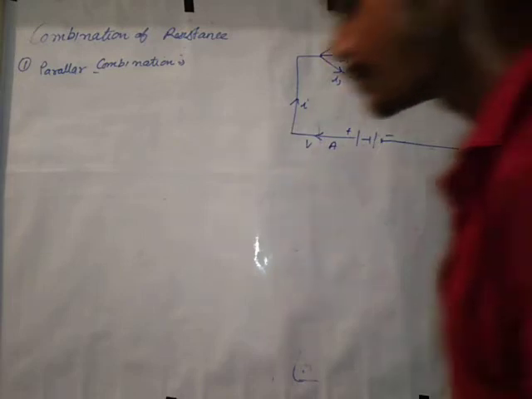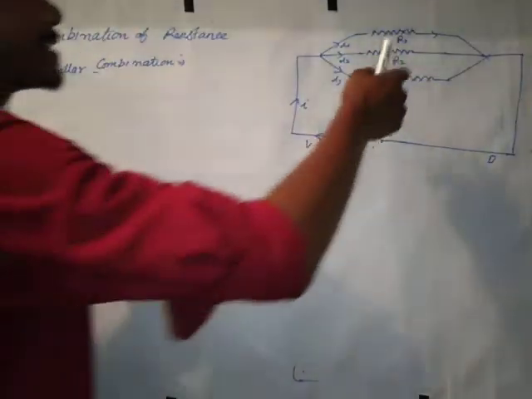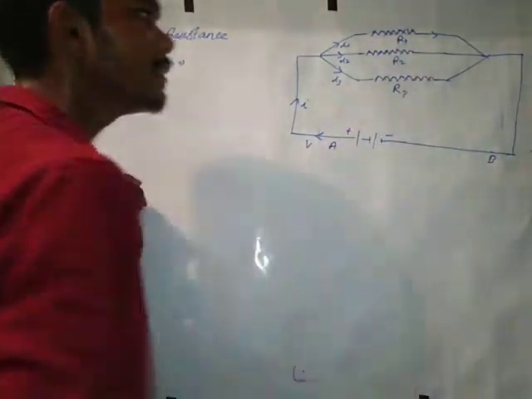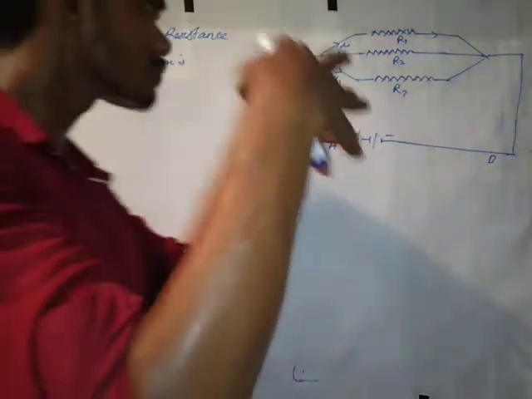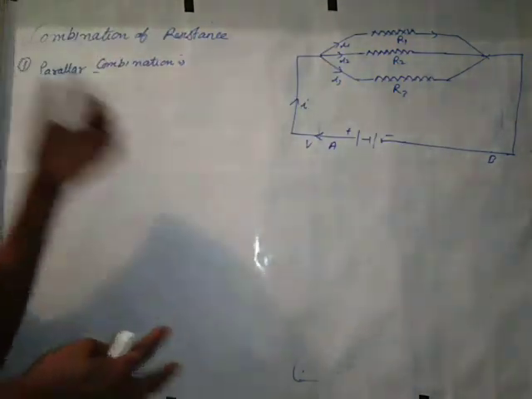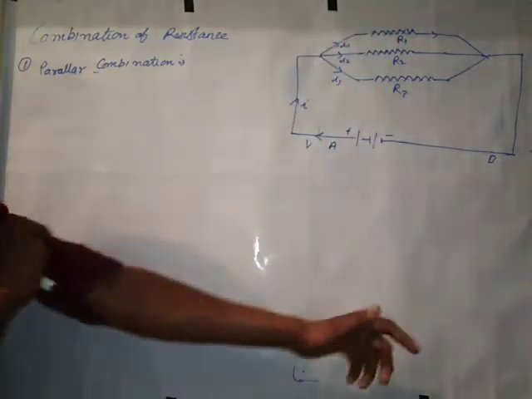According to the figure, there are three resistances R1, R2 and R3 combined in parallel combination.